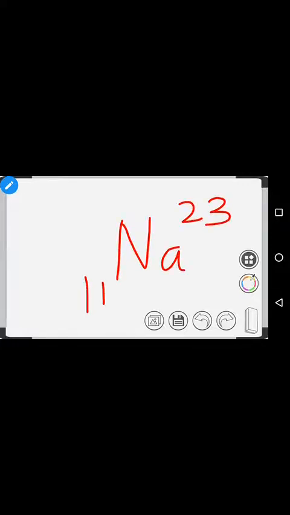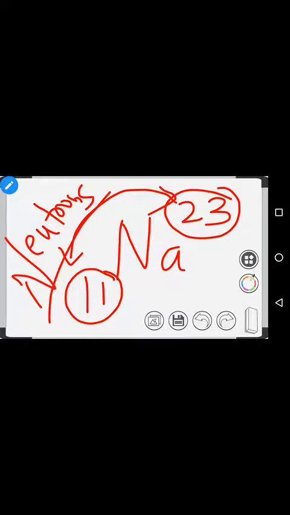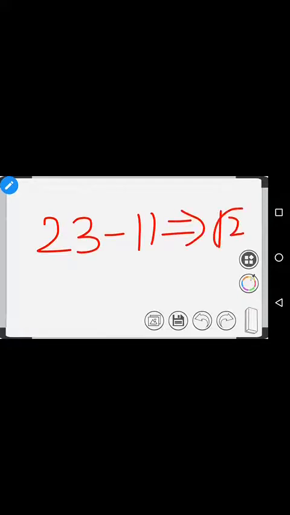And to calculate the neutrons, I can give you a trick. What you have to do is subtract the atomic number from the mass number. You subtract these two, then you can find the neutrons. Very easy, right? So 23 minus 11 gives 12. So 12 neutrons are present.